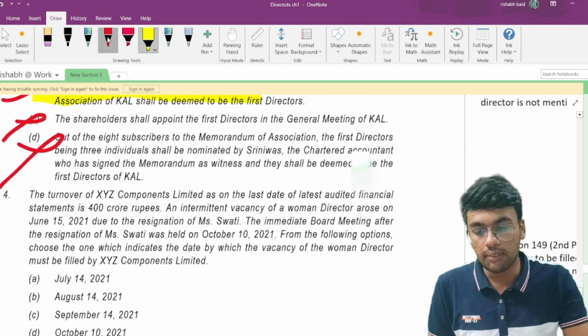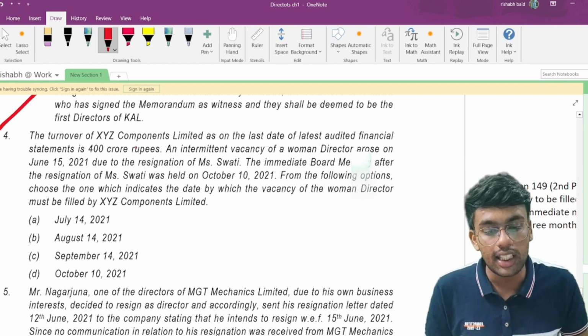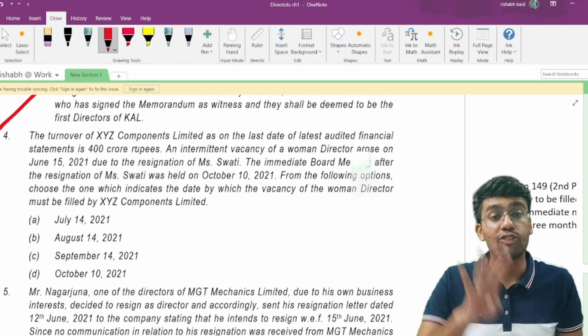Question number 4 talks about the turnover of XYZ Components Limited as on the last day of the latest audited financial statement being 400 crores.